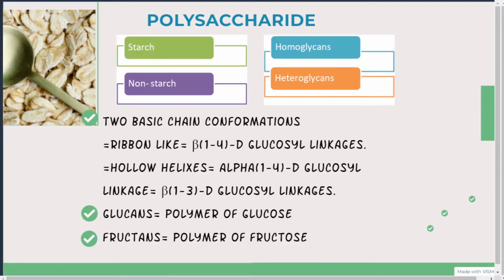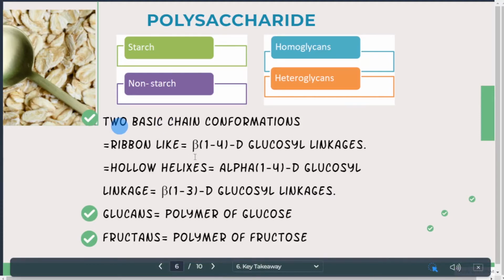Talking about polysaccharides, there are two basic chain conformations. One is ribbon-like and the other is hollow helixes. You can see I have mentioned here, ribbon-like example is the beta 1,4 diglucosyl linkage that we have, and hollow helixes means they will have alpha 1,4 diglucosyl linkages, right? And talking about linkage, it is having beta 1,3 diglucosyl linkage.